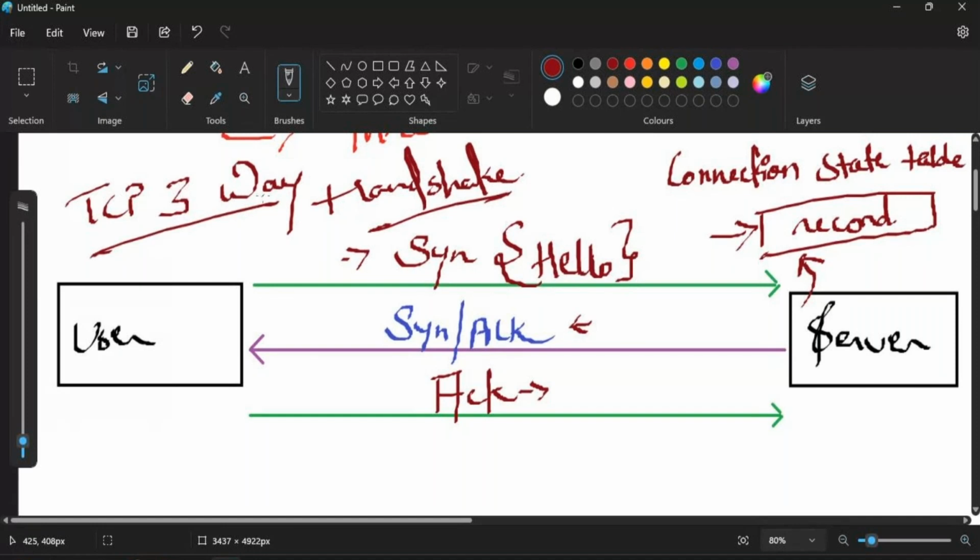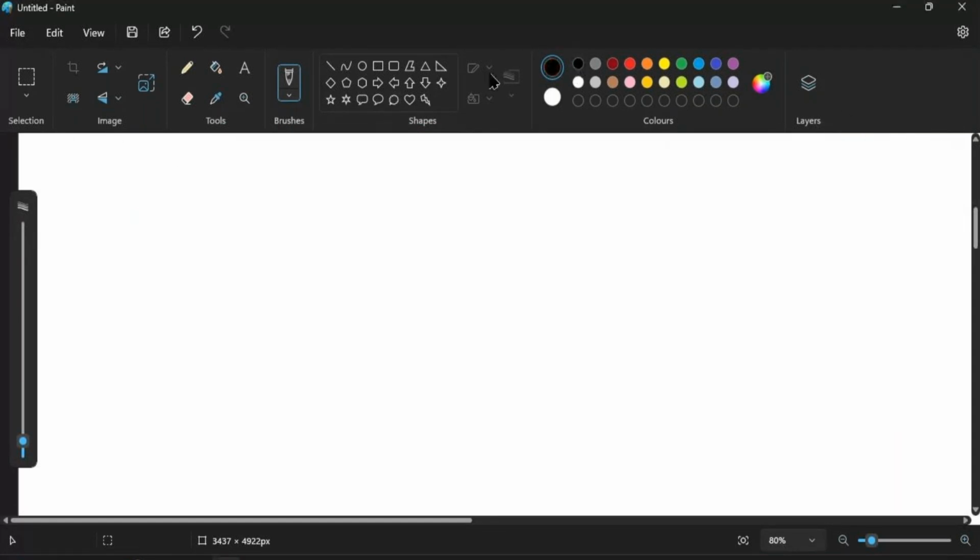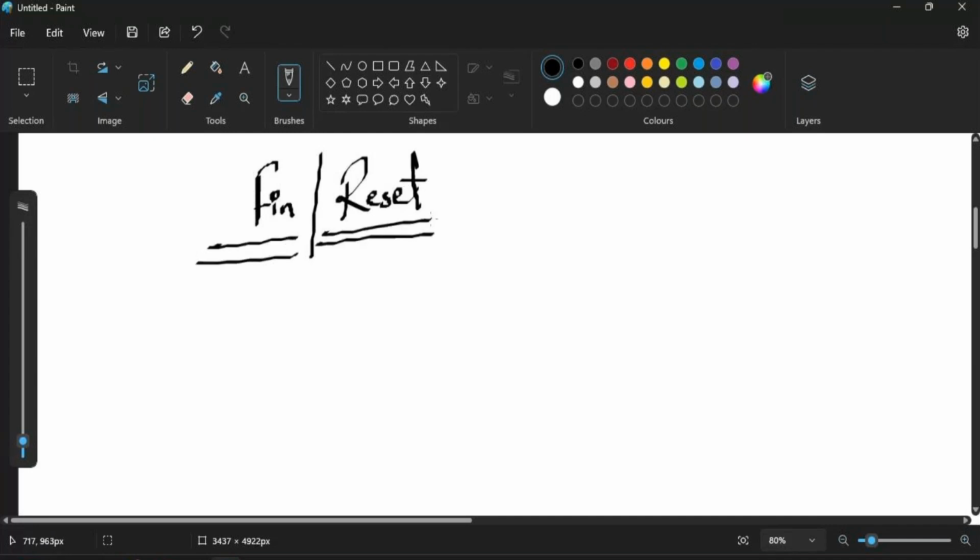Now, after that, let's say we want to terminate the session. We want to terminate the TCP session. When we are talking about the TCP flags, we have FIN, which stands for finish. We also have RESET. These are the two flags we can use for terminating a particular session. Any guess? What is the difference between FIN and RESET while we want to terminate the session?